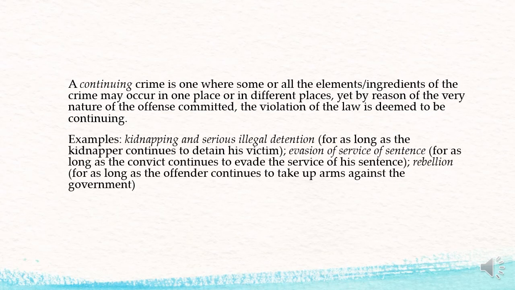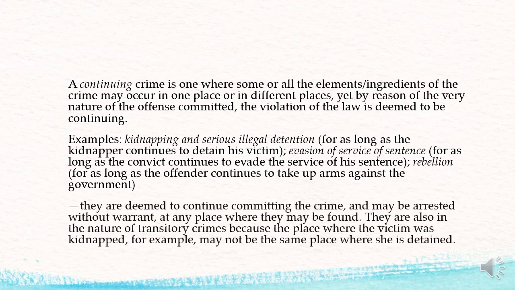In the crime of kidnapping and serious illegal detention, for as long as the kidnapper continues to detain his victim, or in the crime of evasion of service of sentence, for as long as the convict continues to evade the service of his sentence, or in the crime of rebellion, for as long as the NPA rebel continues to take up arms against the government, they are deemed to continue committing the crime, and they may be arrested without warrant at any place where they may be found.